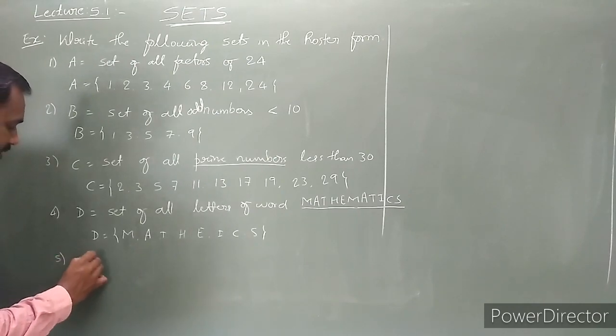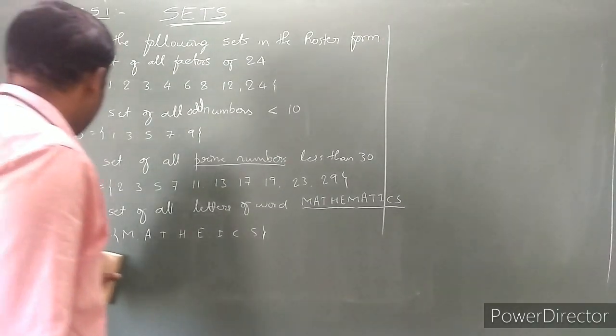Okay, next, set E is equal to, let me write that set.